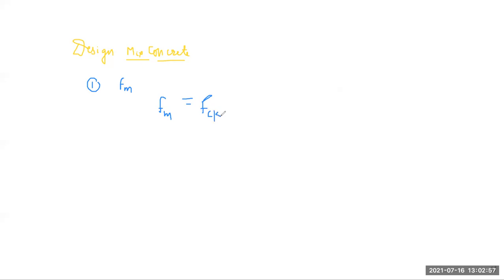plus 1.65 into your standard deviation, that means into your sigma. So this is our target mean strength, this is our characteristic strength, and this is your standard deviation.